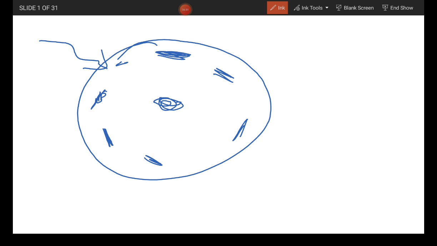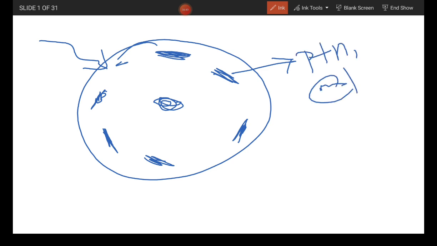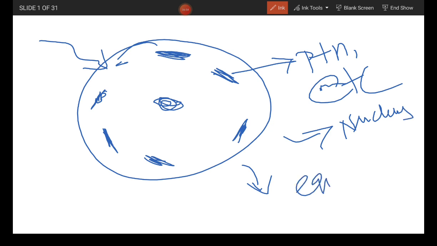Cytoplasmic determinants are present in the ovum. They can be protein, and they can be other things as well. After cell division, the cytoplasmic determinants will not be the same. Since it is not nuclear material, it will not be equally divided. There will be unequal distribution.